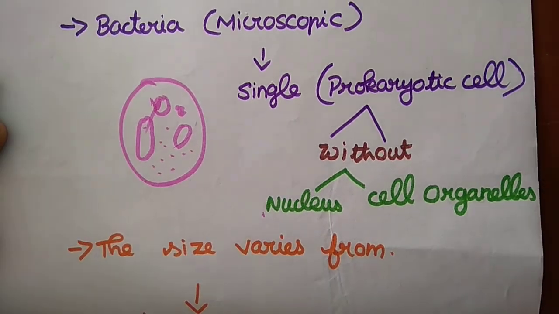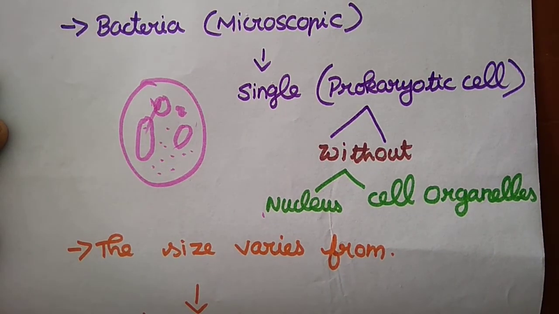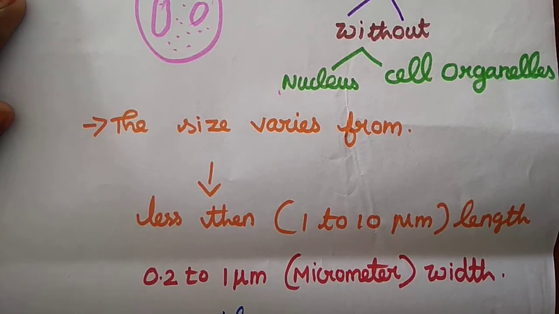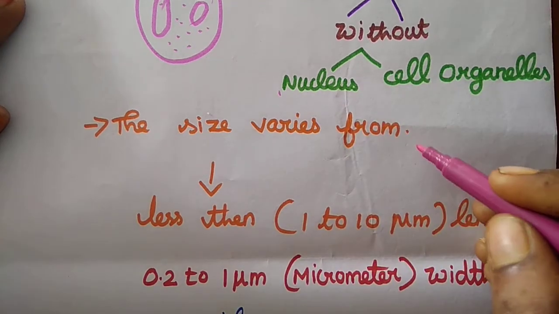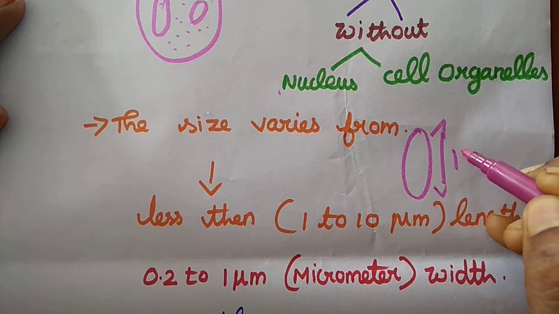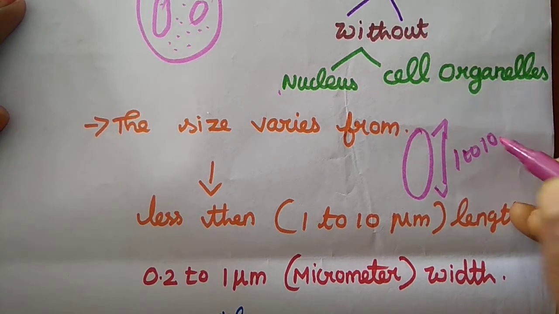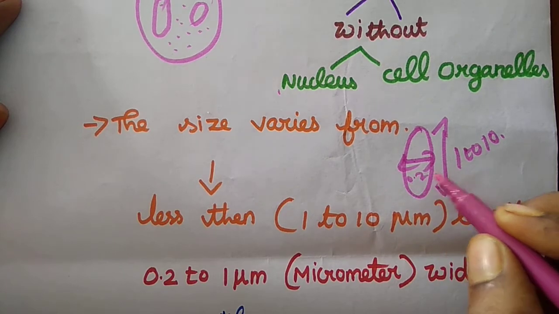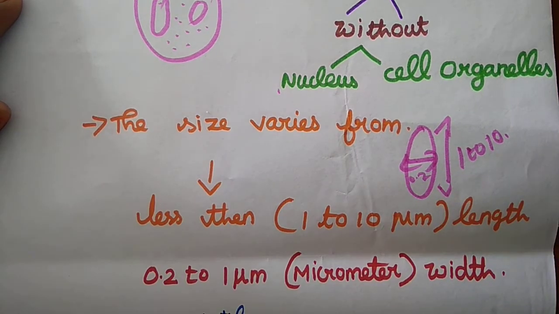Here they vary from that. What is the variation? The size varies from less than 1 to 10 micrometer in length or 0.2 to 1 micrometer in width. What is the length? The length may be 1 to 10 micrometer, or the width may be 0.2 to 1 micrometer.